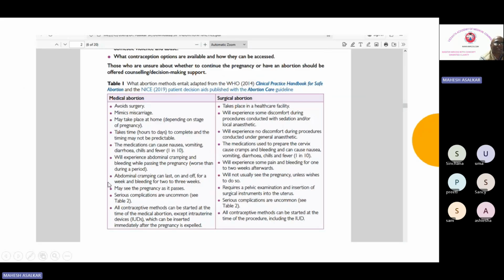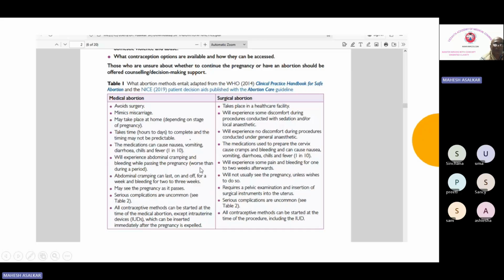The advantages of the medical abortion is that it will mimic a natural miscarriage. It will avoid surgery. It can happen at home, depending upon the stage of the pregnancy, but it takes longer time. It may take hours to days also. Medication may cause nausea, vomiting, diarrhea, chills, fever, etc. The chance is 1 in 10. Okay, will experience abdominal cramping and bleeding while passing the pregnancy.